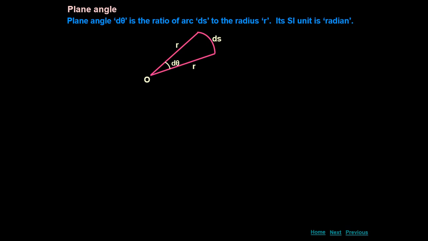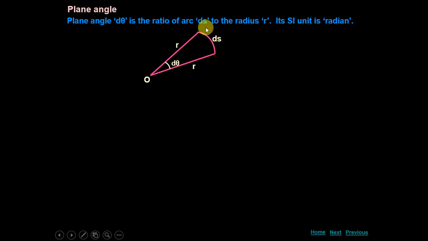Next is plane angle. Plane angle d theta is the ratio of arc to the radius. Its SI unit is radian. So the basic definition of plane angle is arc over radius. You can see here, this ds is the arc and this is the radius of this arc.